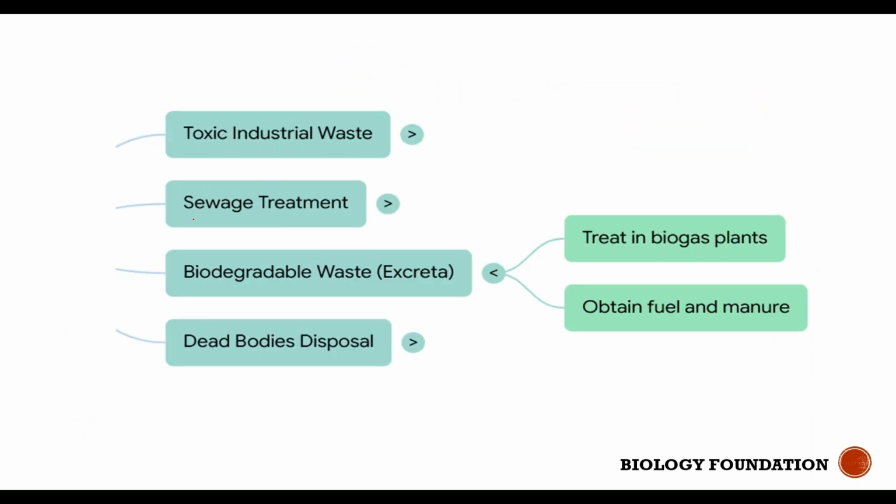Next is biodegradable waste. What is biodegradable waste? Waste which can be decomposed, such as paper, vegetable waste, or fruit waste. All these are biodegradable waste. They must be treated in biogas plants where they can give rise to biofuel, to obtain fuel and manure.